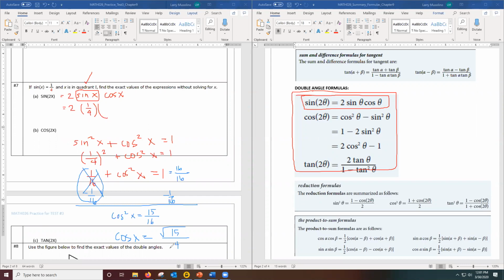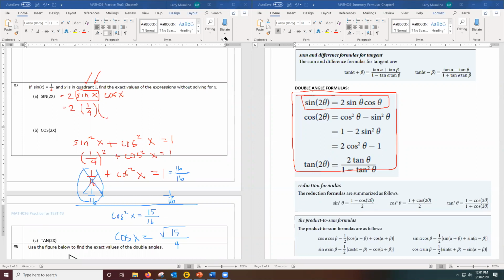Normally, I would put a plus or minus in front here, right? Whenever you take the square root of both sides like this, you have to put a plus or minus. But I know that we're in quadrant 1. Well, in quadrant 1, I know that the cosine is positive, so I'm going to change this to just be a positive value.